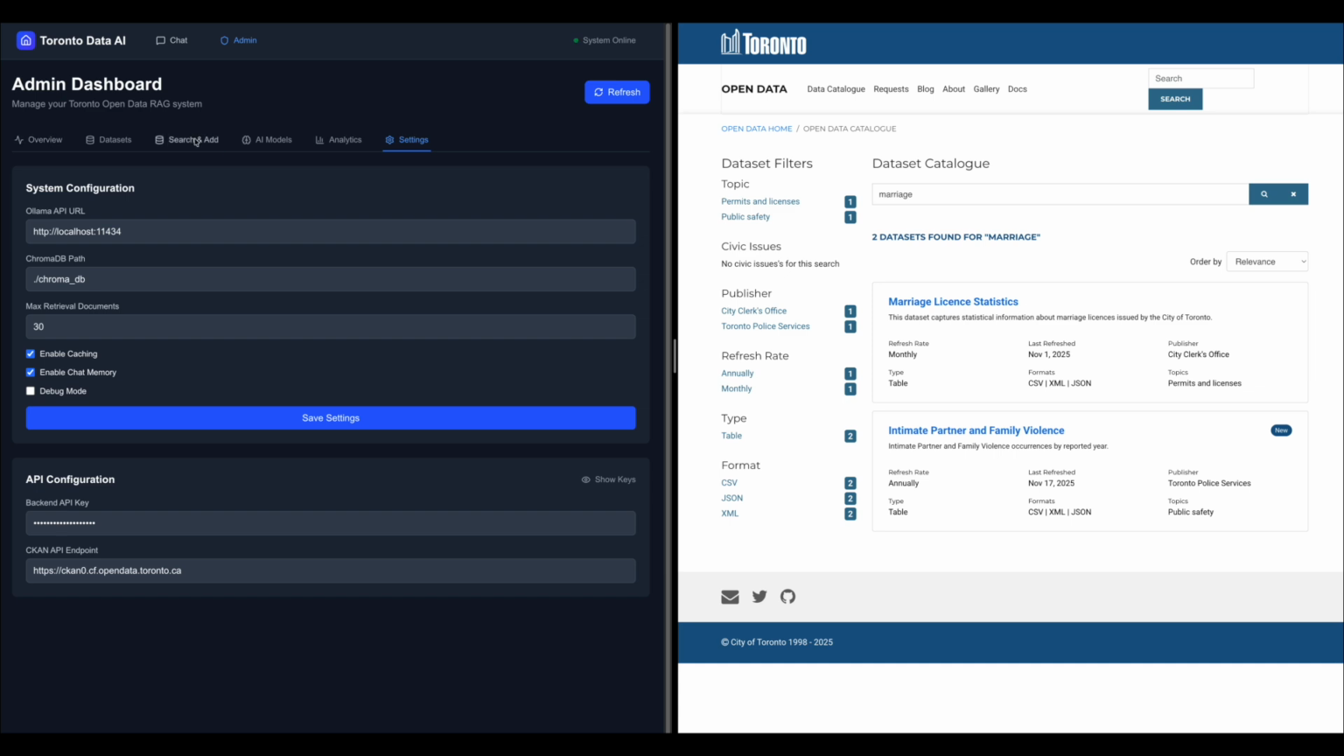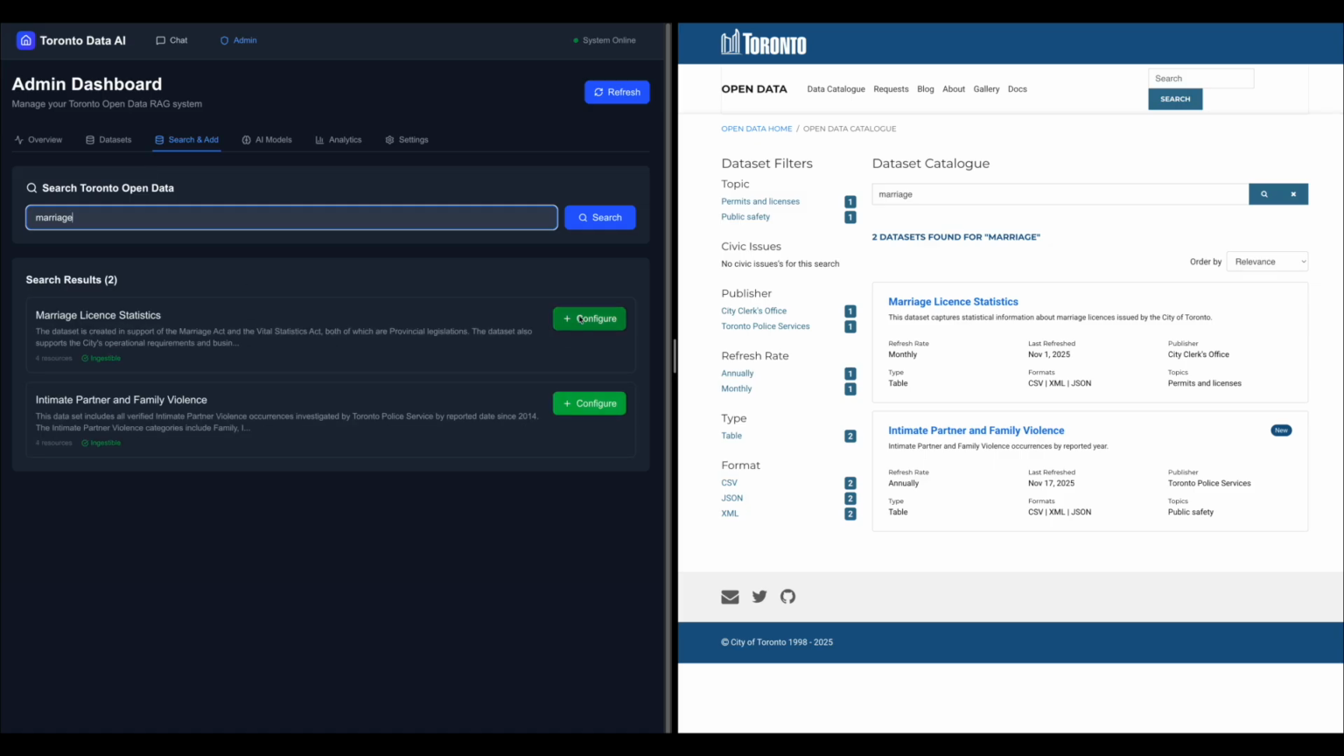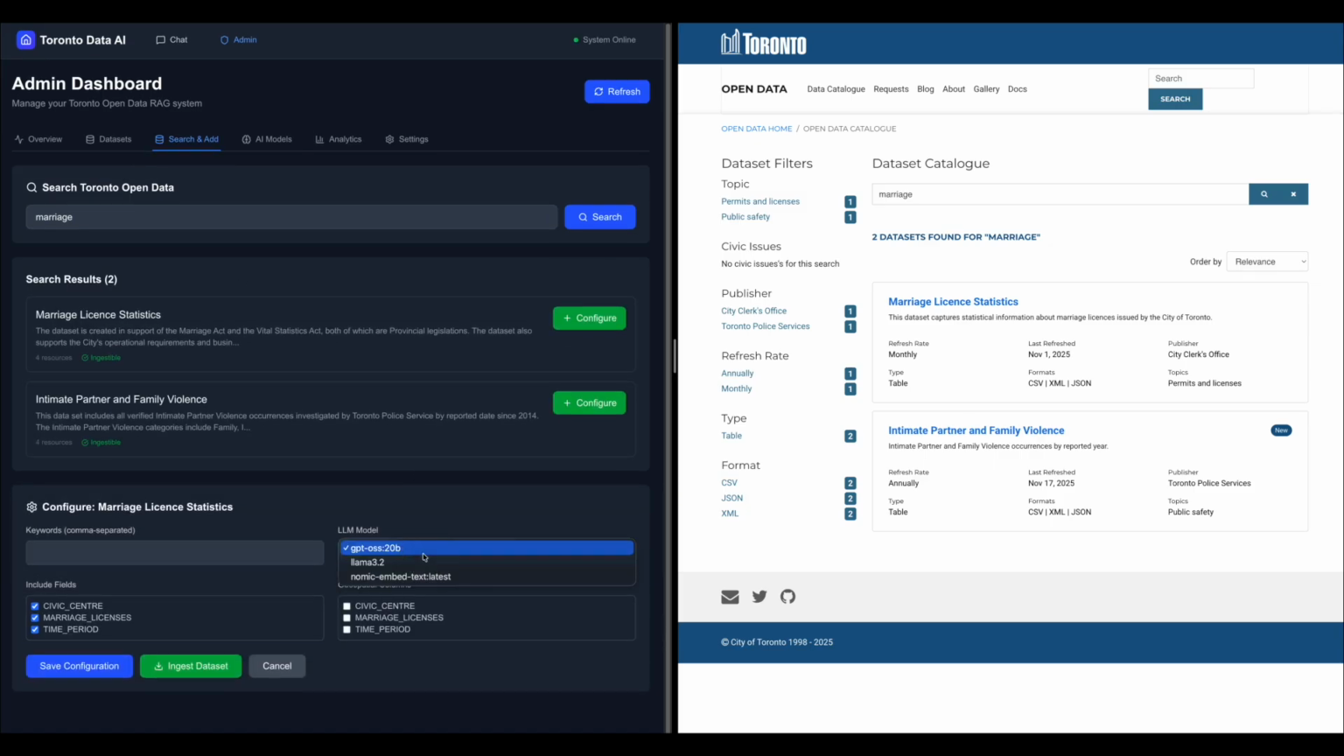I'll go back to search and add to explain how the workflow works. So the admin has the capability of adding the datasets that they want the users to interact with, which gives us control over the datasets that are available to the public. So if I search marriage again, we can see we have this. We can configure this dataset to embed in the database of the AI for better AI processing.